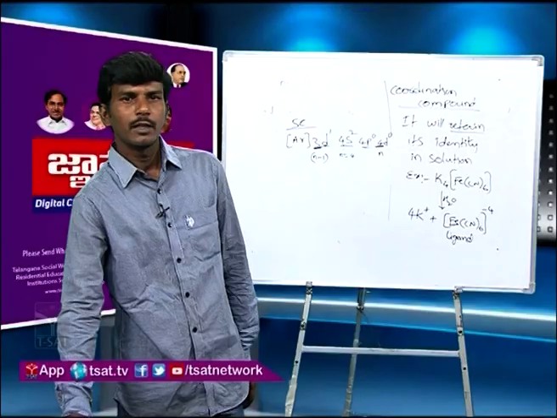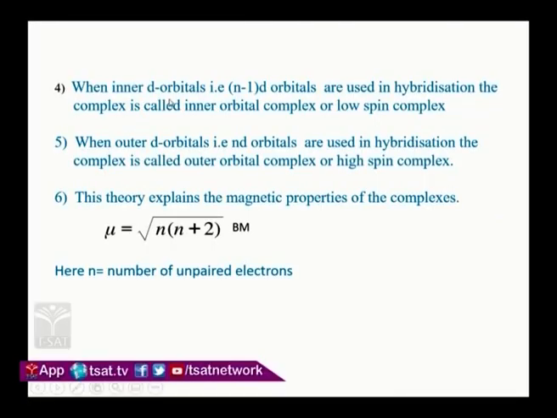Now, if the central metal atom is using inner d orbitals, then it is called an inner orbital complex or low spin complex. It means when the 3d orbital participates in the bond formation, that is the hybridized orbital formation, then it is an inner orbital complex or low spin complex. This is for coordination number 6 compounds. Similarly, if the outer d orbital is used, then it is called a high spin complex or outer orbital complex. So just now I told you the 3d orbital in scandium is (n minus 1)d, and the 4d orbital is the nd orbital.